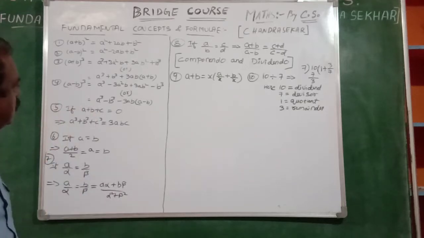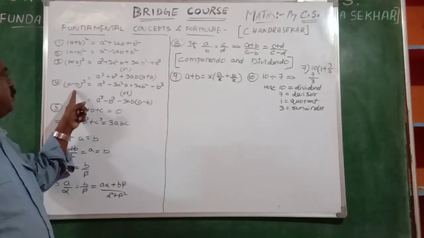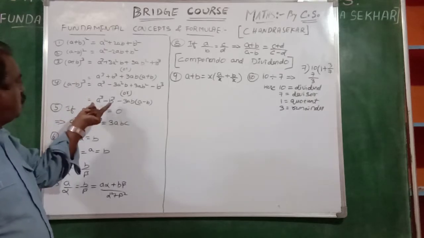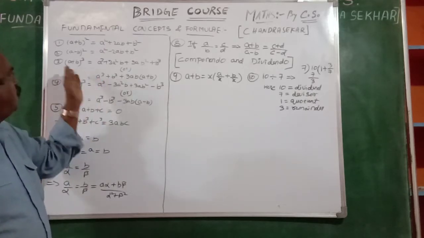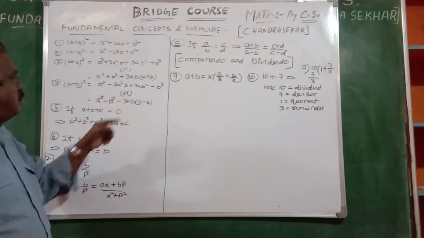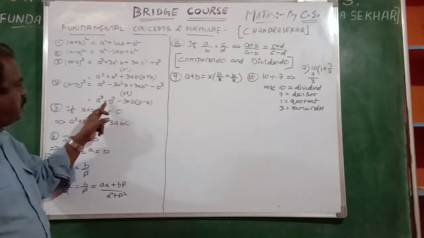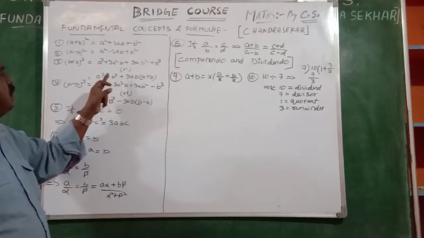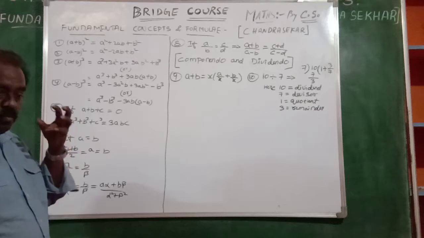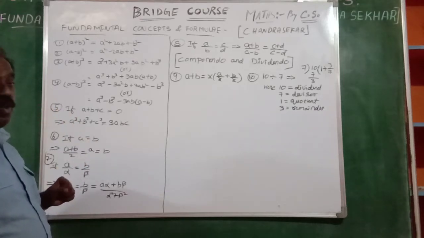Okay? You see, while we are applying, the students may commit some mistakes. While we are applying a minus b whole cube, here it is a cube plus b cube, no problem, all are pluses. If minus is there, here is the problem. Here all pluses, here all minus. You observe me, minus, minus, minus, whereas plus, plus, plus. With some notation, we have to remember, we have to make it recorded in a good way.